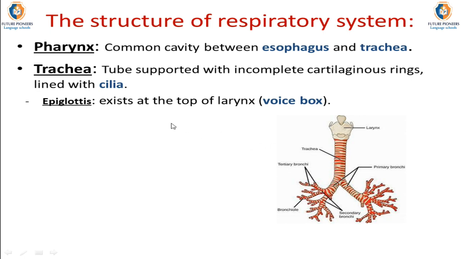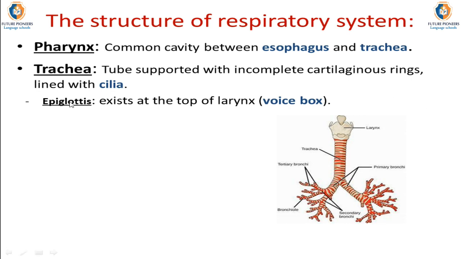The epiglottis is a very important organ which closes the top of the trachea or larynx during the swallowing process to prevent swallowed food from entering the trachea, and it closes it so the food can transfer into the esophagus and through the alimentary canal.